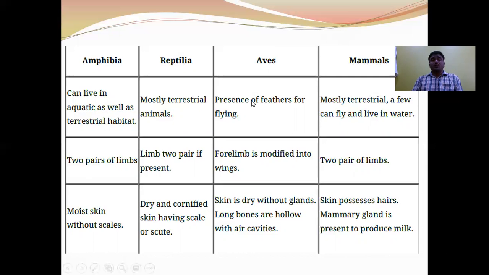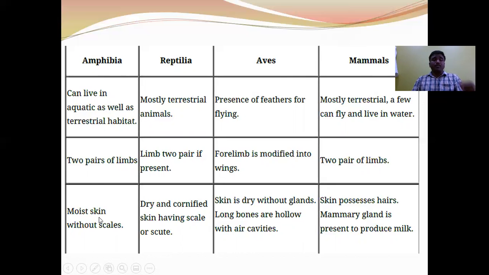Aves are terrestrial and mostly aerial animals. Mammals are mostly terrestrial and a few can live in the water. In amphibia, two pairs of limbs. In reptiles, two pairs of limbs. In aves, the forelimbs are modified into wings. And in mammals, two pairs of limbs are present.